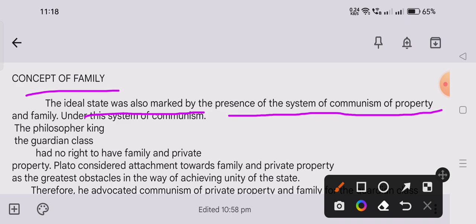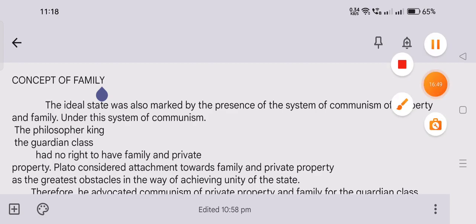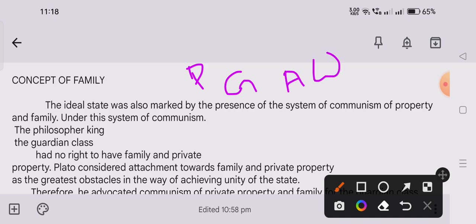Already earlier I told you there are three classes Plato suggested. First is the philosophers, second is the guardian class, and third is the appetite class or worker sections.